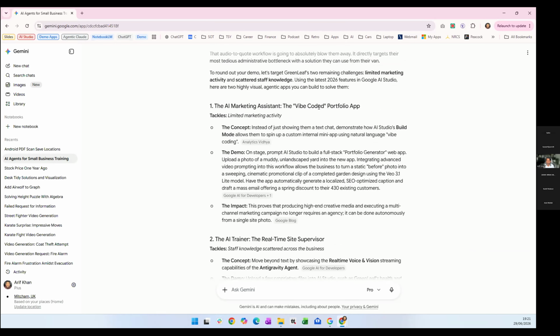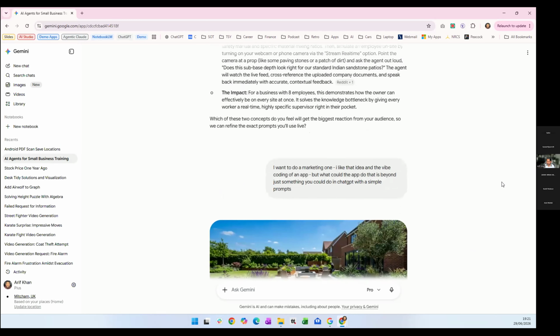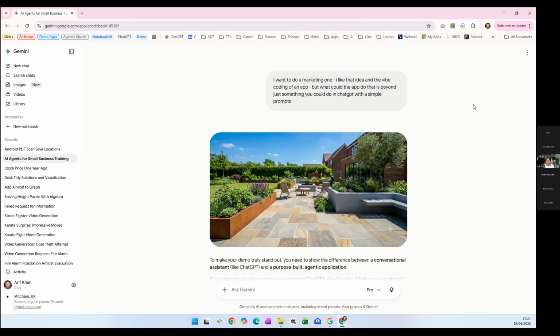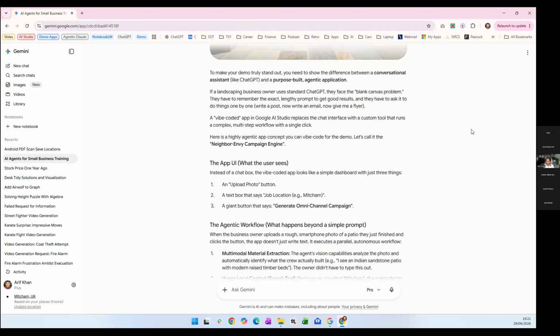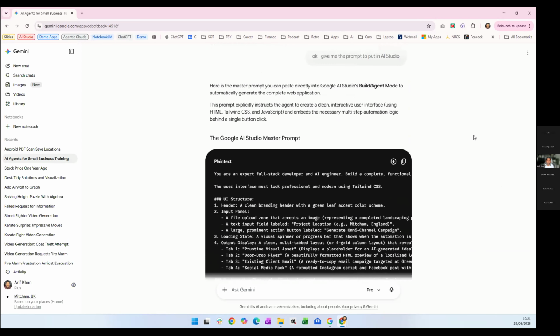This marketing app is the one where it started to suggest something that generates a web app that generates a series of different types of content. And then I went through a few back and forths. And it sounds like you didn't type anything in. You just talk to your computer. Exactly.